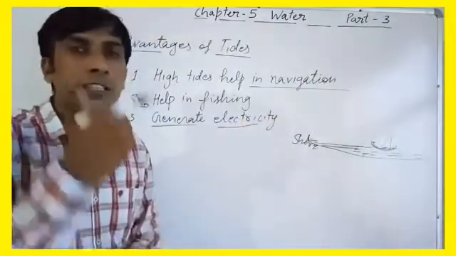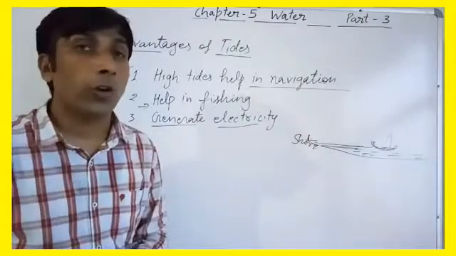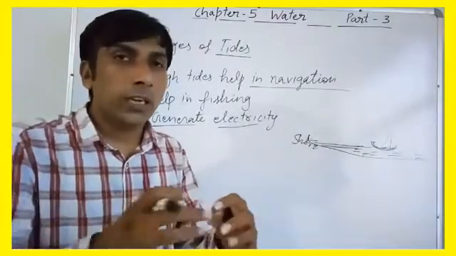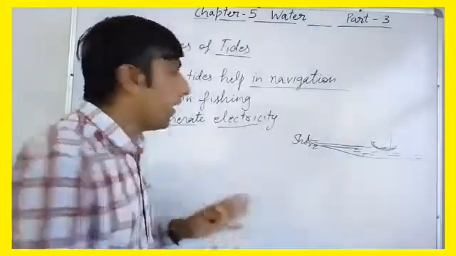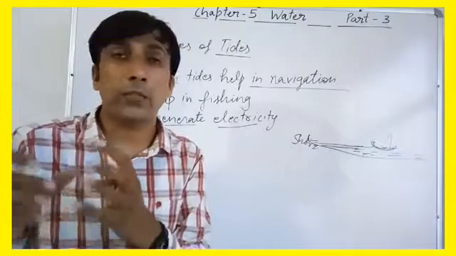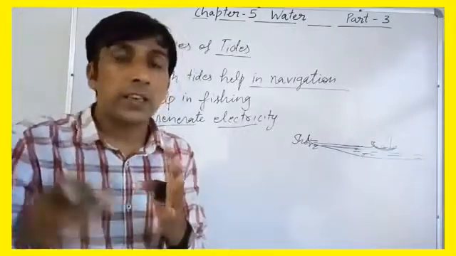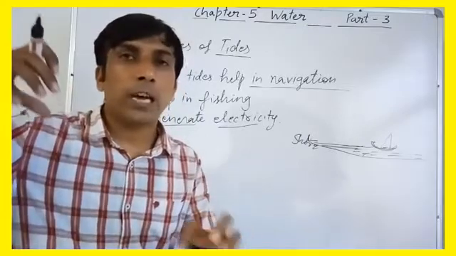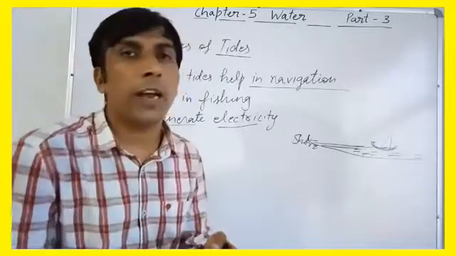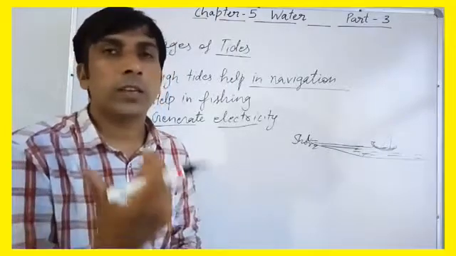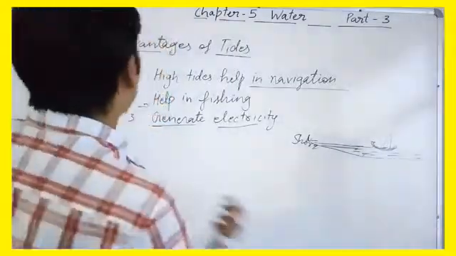It generates electricity during the high tides and low tides, because floodgates are made over the shore area, and during the high tides water is captured in the gates, and when it is low tide then gates are opened, and at the lower side turbines are moved due to the speed of water, and with the help of a generator electricity is generated due to the tides.